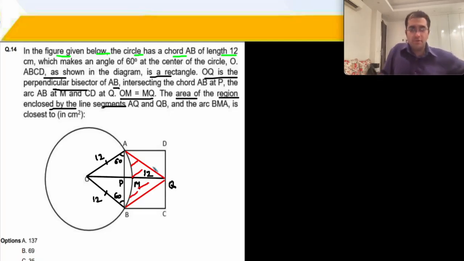So what is the area of this region? For this, what I will do is that I can simply calculate the area of this particular triangle, and then from that subtract this particular segment, and that should give us the right answer. Okay? Okay, we will be able to do that now. Let us see how. How can we calculate?